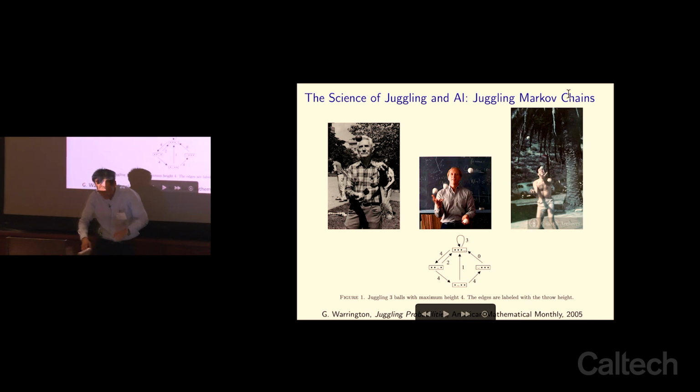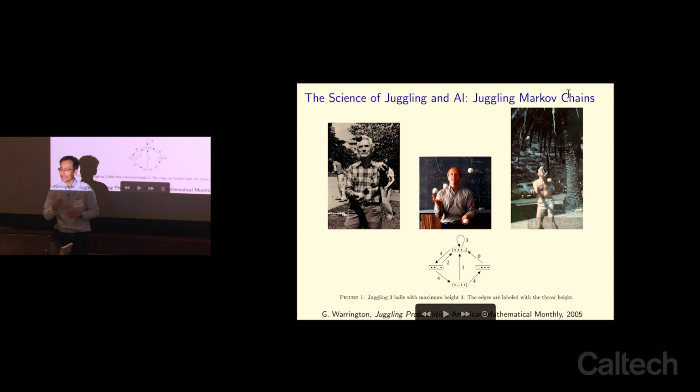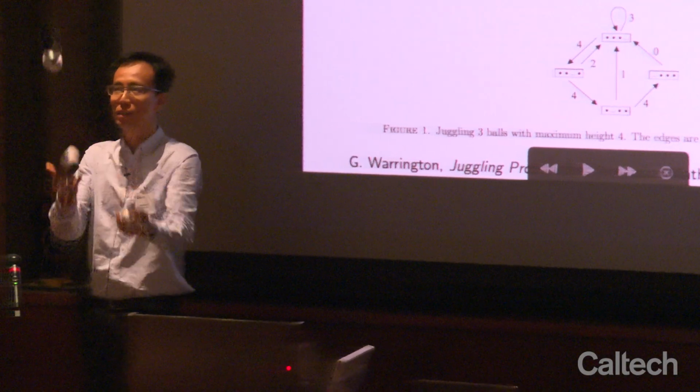All this juggling can be modeled by Markov chains. This can be interesting because new juggling patterns can be discovered in the process. Let me demonstrate what Claude Shannon and Feynman were doing, the so-called basic cascade, with 3 balls. So this is the basic cascade.